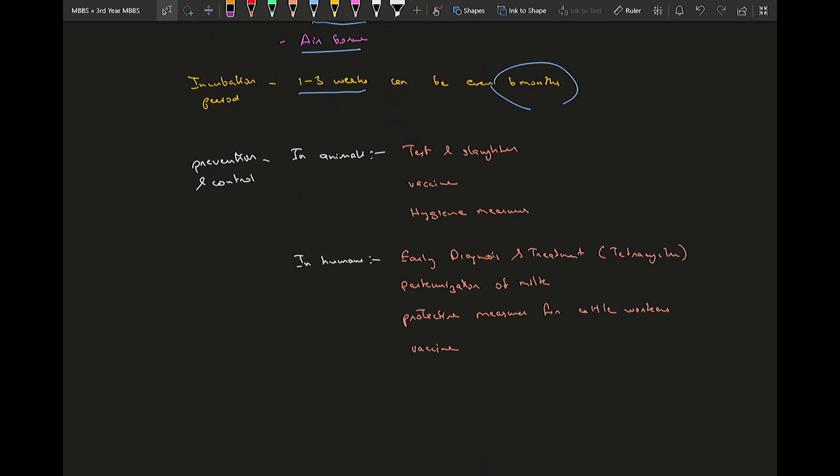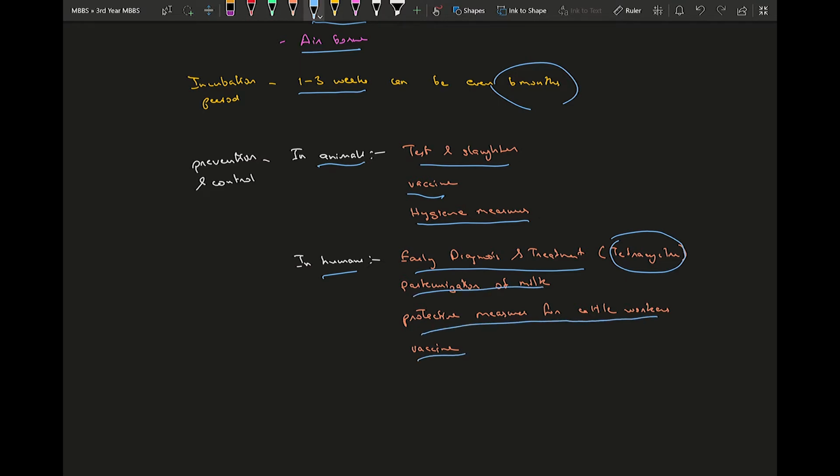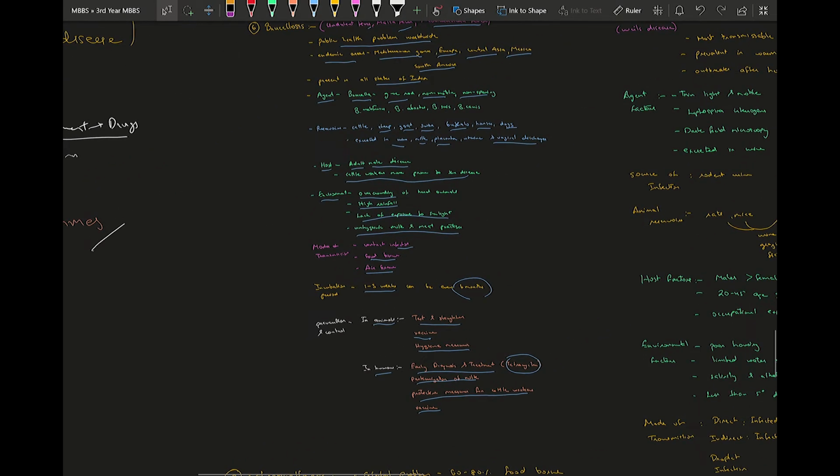So the prevention and control methods of this disease in animals: you do test and slaughter. That is, you do maximum testing for this bacteria and give them prophylactic antibiotics, and make sure that the cattle is fine. And then vaccination of the cattle and hygienic measures like enough space and cleaning and sunlight available for the cattle animals. In humans, early diagnosis and treatment with tetracycline antibiotic, pasteurization of milk, protective measures for cattle workers, and vaccination. So that is all about brucellosis.